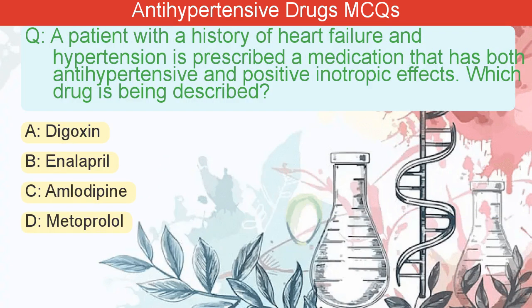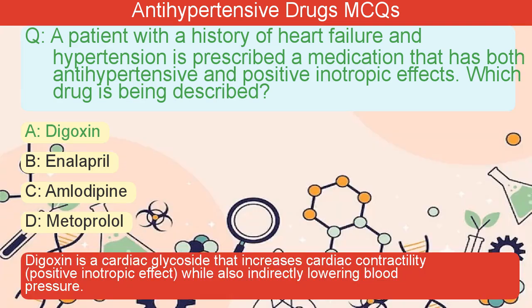A patient with a history of heart failure and hypertension is prescribed a medication that has both antihypertensive and positive inotropic effects. Which drug is being described? A. Digoxin. B. Enalapril. C. Amlodipine. D. Metoprolol. The correct answer is A. Digoxin is a cardiac glycoside that increases cardiac contractility, positive inotropic effect, while also indirectly lowering blood pressure.